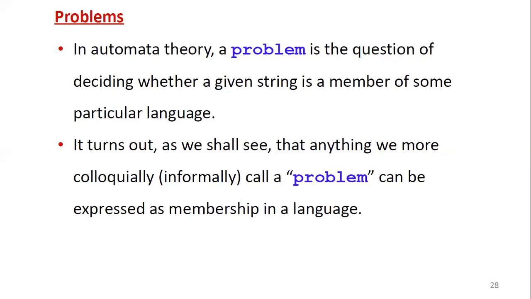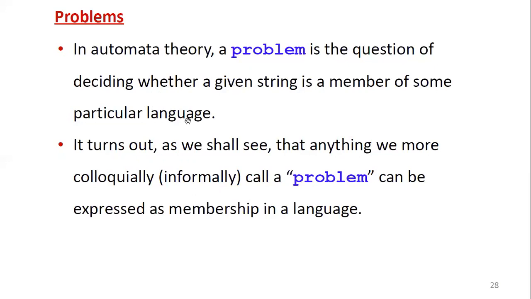Till now, for many problems we don't have a solution. Even in our day-to-day life, there are some issues we can't resolve. That means we don't have a solution immediately. Maybe in the future, later, after some time, you will get it. Like that, in the concept of automata theory the same is applicable. In automata theory or theory of computation, a problem is the question of deciding whether a given string is a member of some particular language.